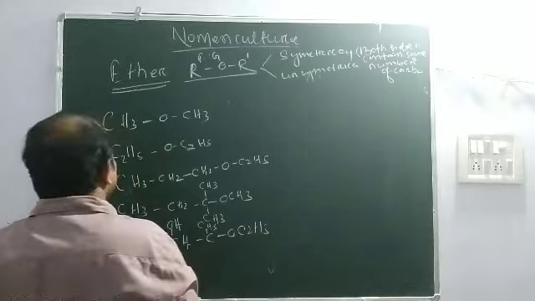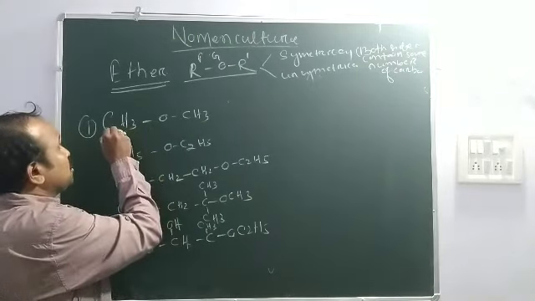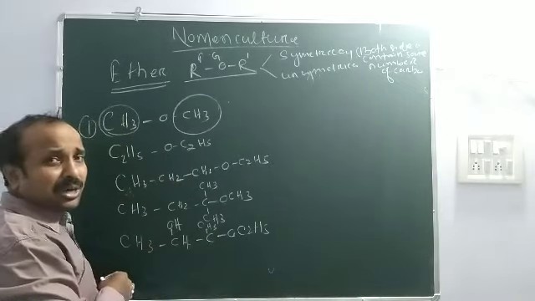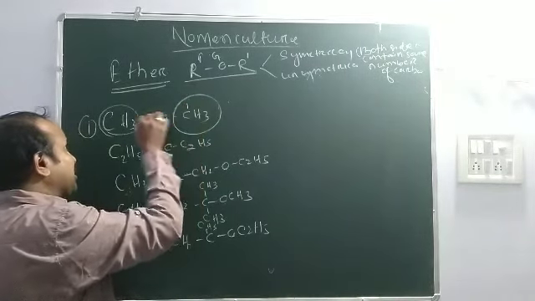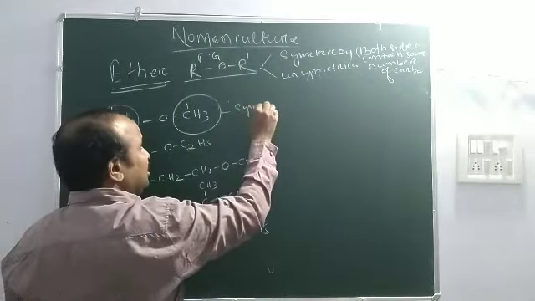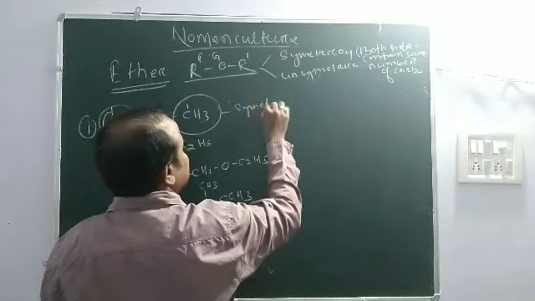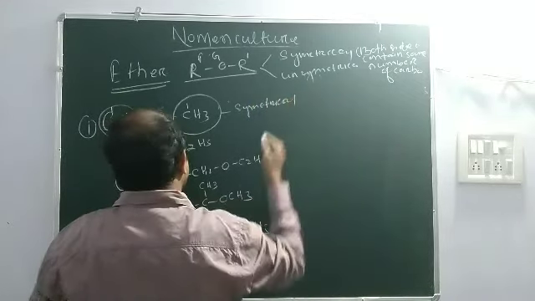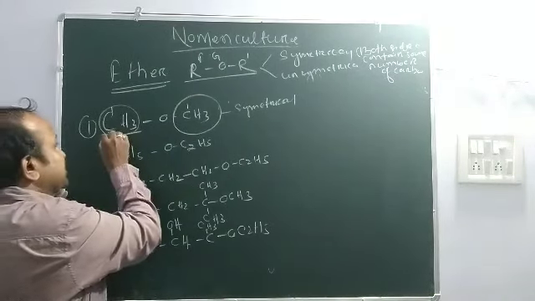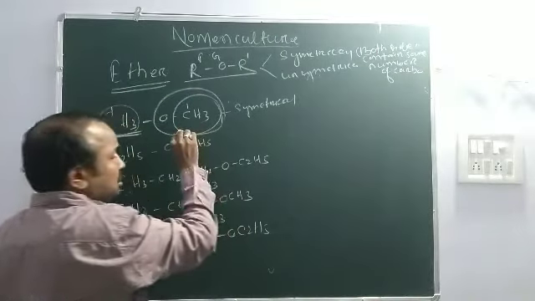First organic compound. There are two alkyl groups. Here is one alkyl group, and here is another alkyl group. Here is one carbon atom, and here is also one carbon atom. So it is symmetrical. First you find out whether it is symmetrical or unsymmetrical. This is symmetrical, so for the principal alkyl group you can take whichever you want. If this is the alkyl group, then this is the ether, so this is used as a prefix.